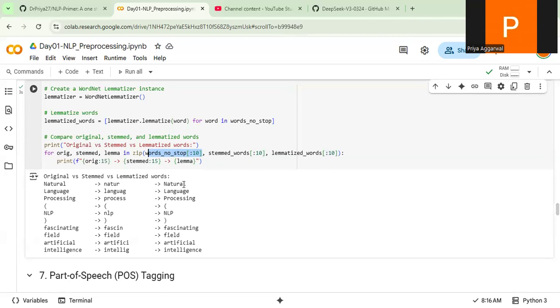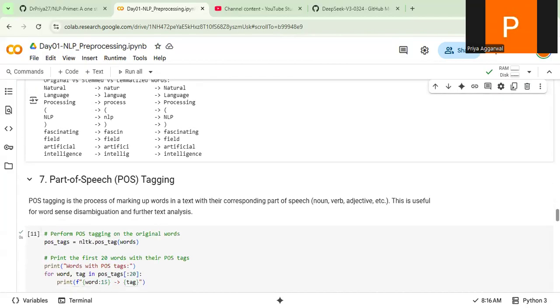So definitely there is a difference. Although the content is the same, we want to bring our data, our language, to the one that is already standardized in terms of the root word or in terms of the different meaning. We want all the tokens that have similar meaning to come to the same root, right? So if you see, language, language processing, NLP, all those things have come here. So this is lemmatization.